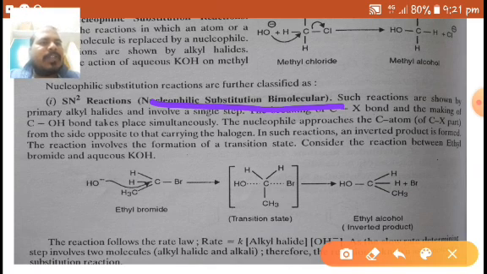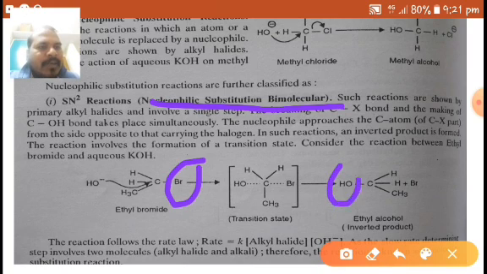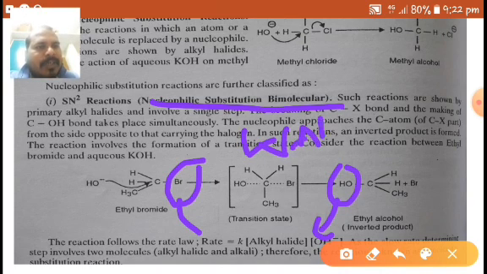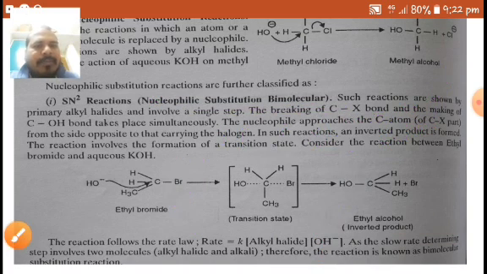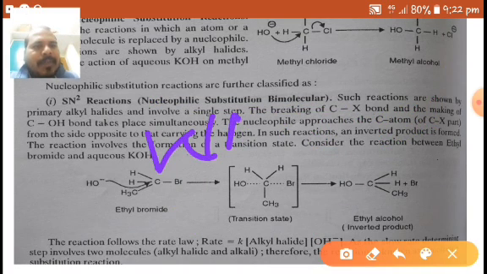In this, an inverted product is formed. If you observe here, bromine is on the right side, and bromine is replaced by OH minus, which is on the opposite side to the bromine. It is called an inverted product, Walden inversion. The phenomenon is called Walden inversion.